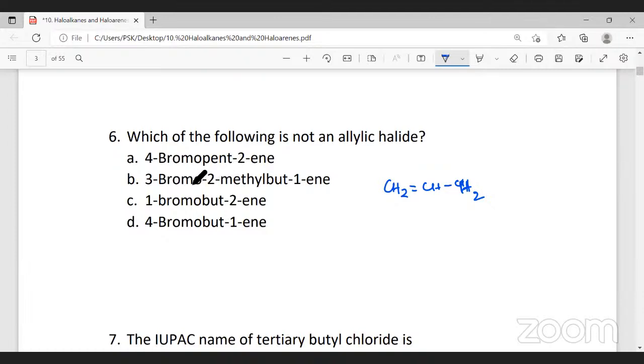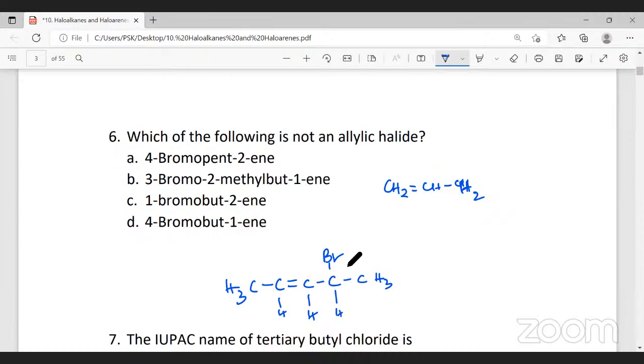Now, in order to answer this question, for example, if you take 4-bromo-pent-2-ene, 1, 2, 3, 4, 5. This is 4-bromo, bromine here on the 4th carbon atom. Here also you satisfy the valencies. Now, just observe this. This is not an allylic group because we need to have a double bond followed by a single bond. Here, this is single bond, double bond, single bond. It's not an allylic group.